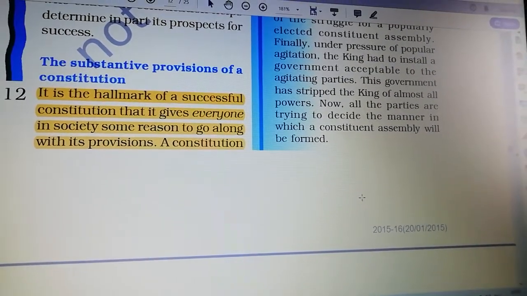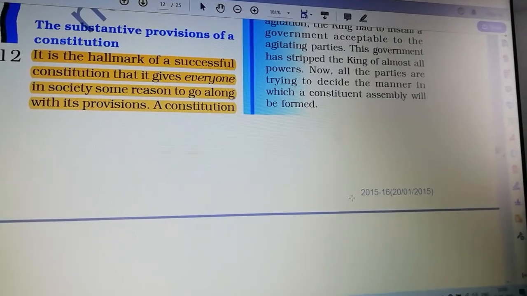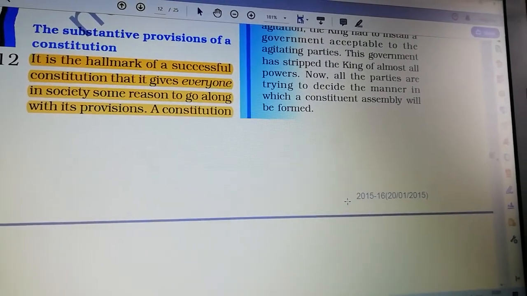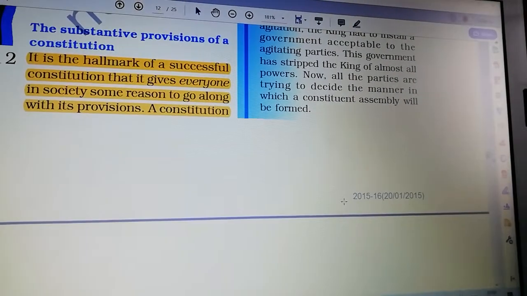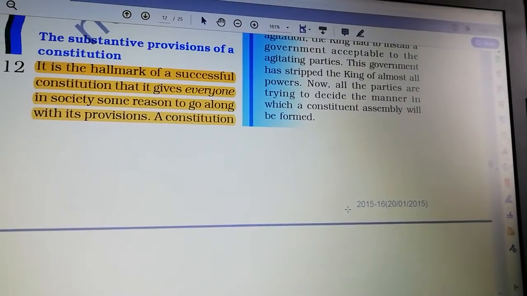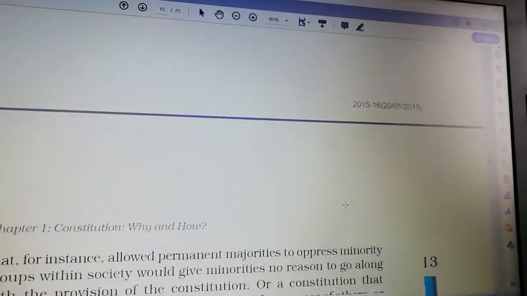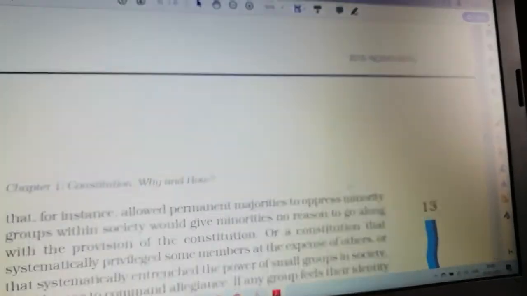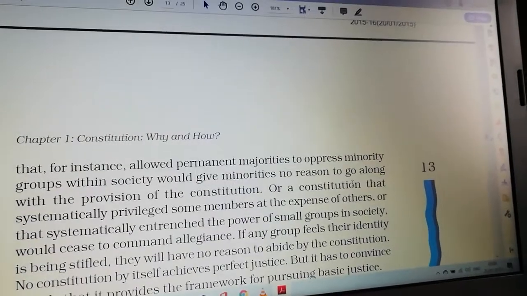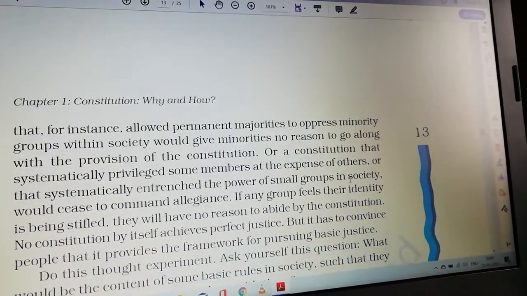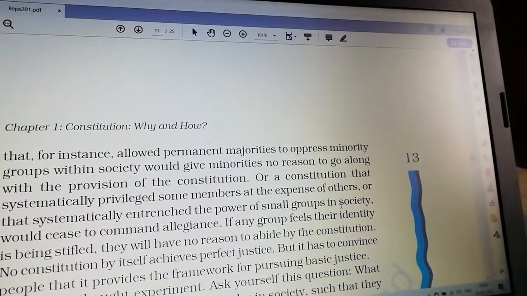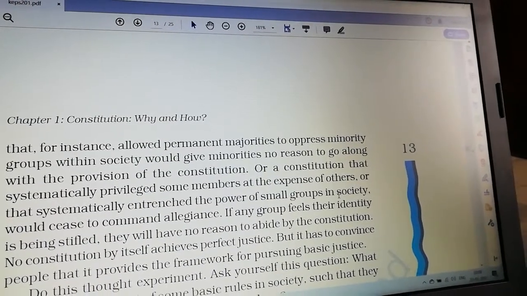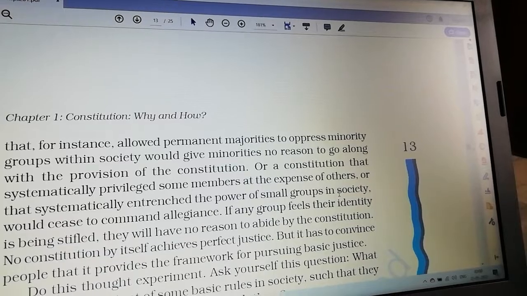It is the hallmark of a successful constitution that it gives everyone in society some reason to go along with its provisions. A constitution that, for instance, allowed permanent majorities to oppress minority groups within society would give minorities no reason to go along with the provisions of the constitution.